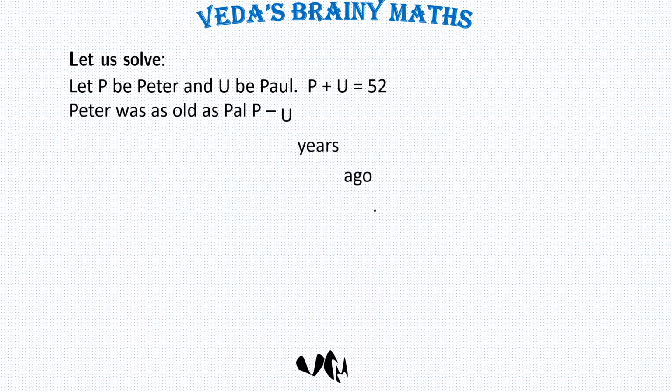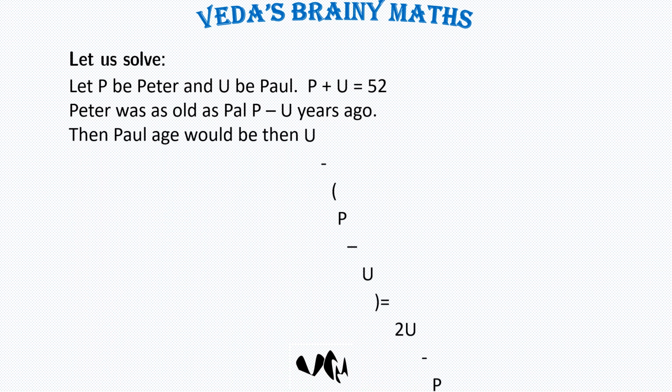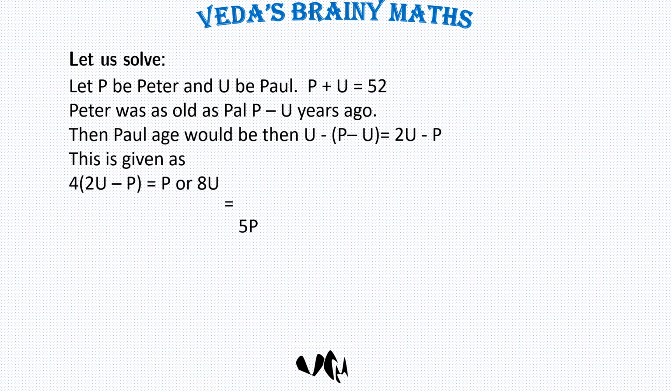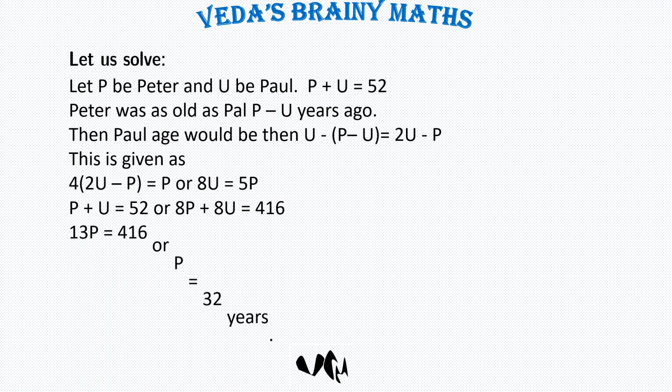Peter was as old as Paul P minus U years ago. Then Paul's age would be U minus (P minus U) equals 2U minus P. This is given as 4 multiplied by (2U minus P) equals P, or 8U equals 5P. P plus U equals 52, or 8P plus 8U equals 416. 13P equals 416, or P equals 32 years.